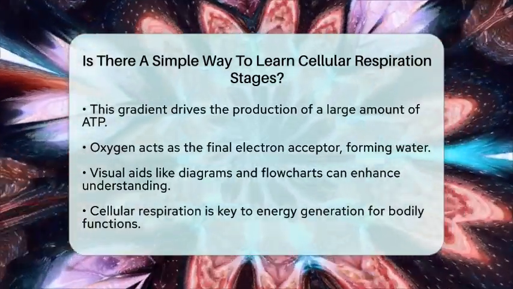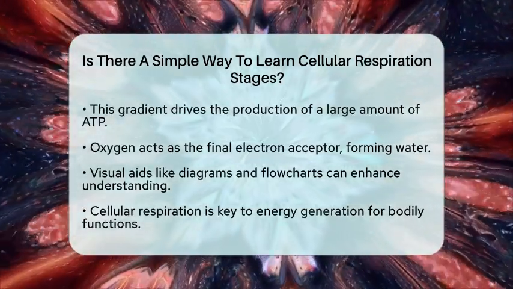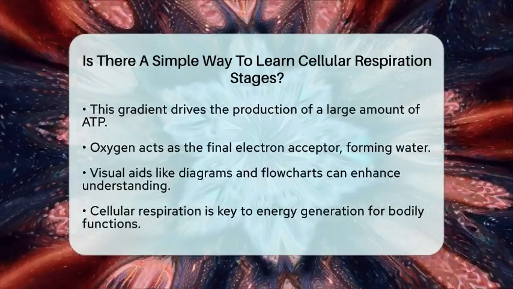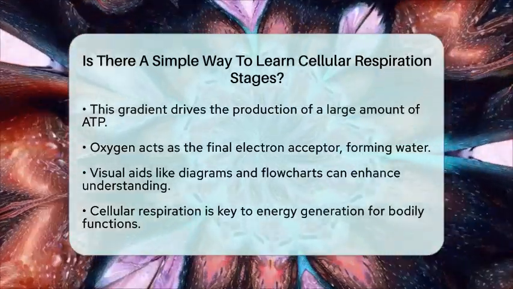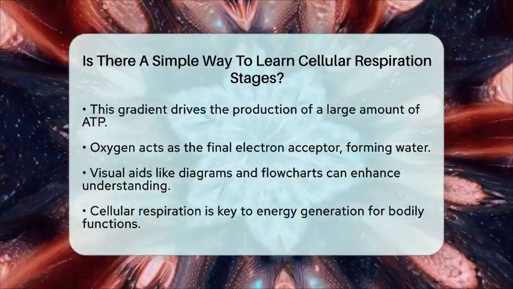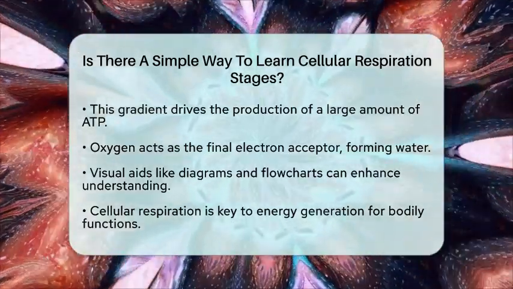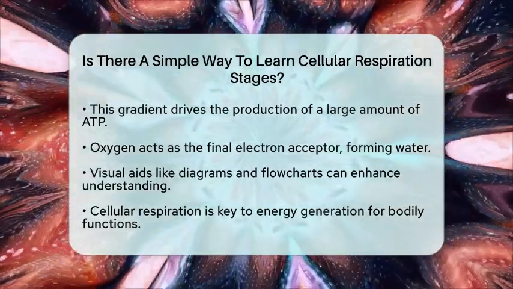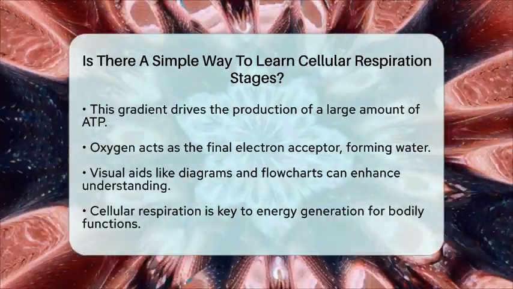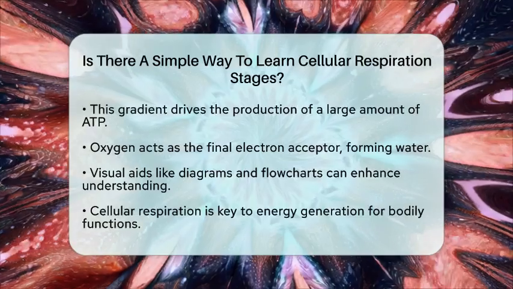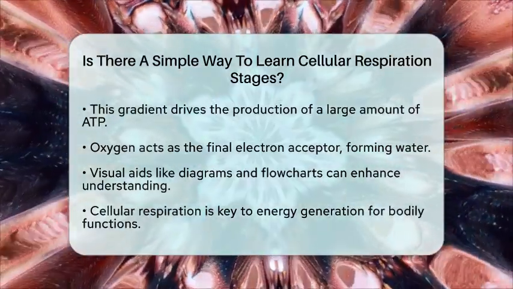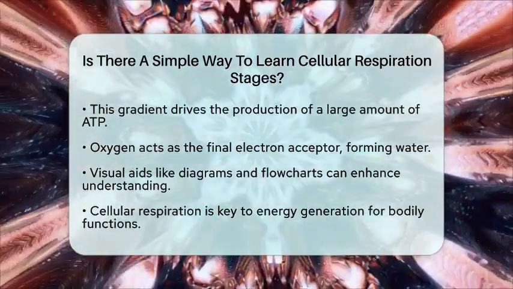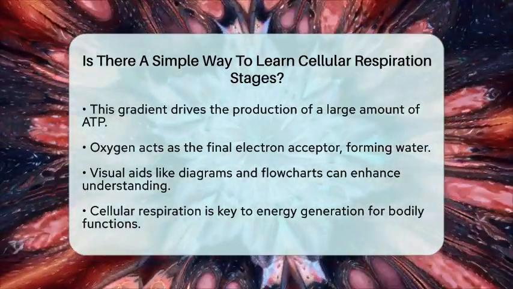Visual aids can be very helpful in understanding these stages. Diagrams showing where each stage occurs and flowcharts of the molecules produced can reinforce your learning. Remember, the goal of cellular respiration is to convert the energy in glucose into adenosine triphosphate, which is the energy currency of the cell. Understanding cellular respiration is essential for grasping how our cells generate the energy needed for everything we do, from moving our muscles to sending signals in our nerves.